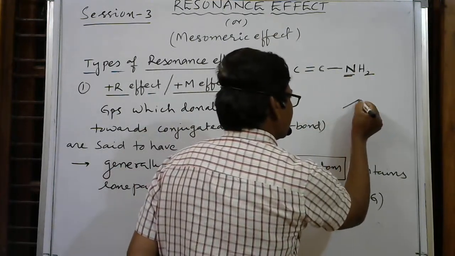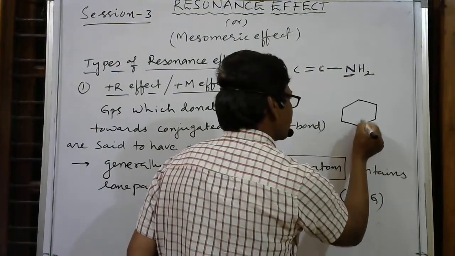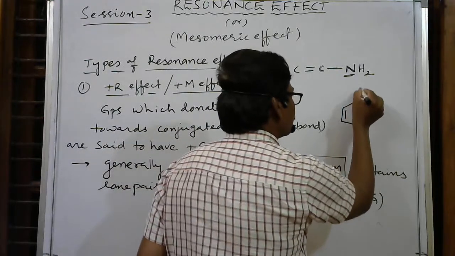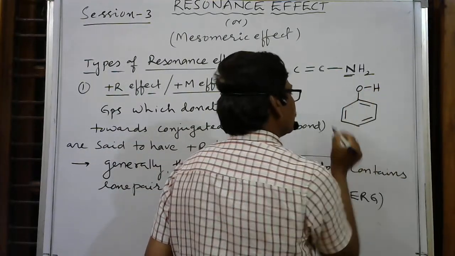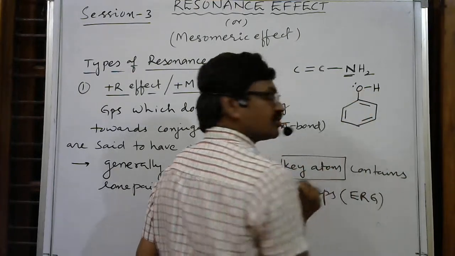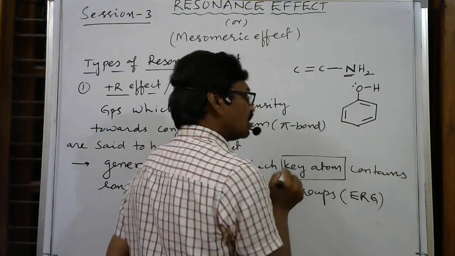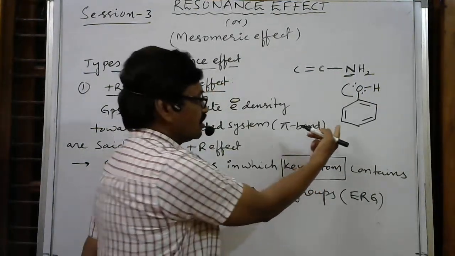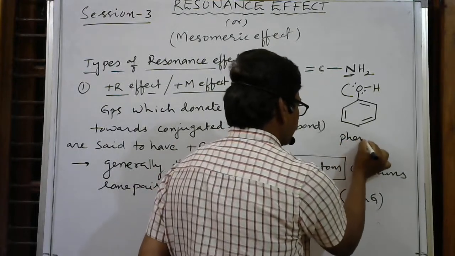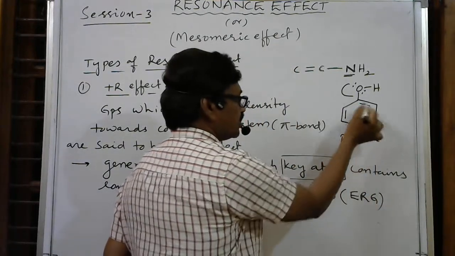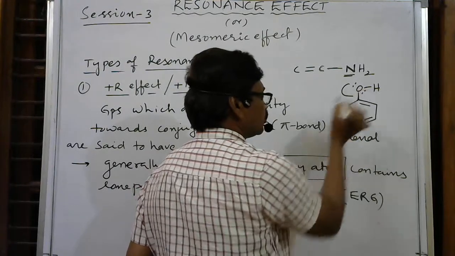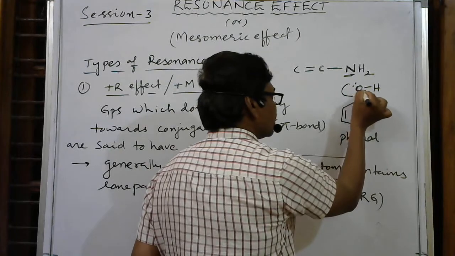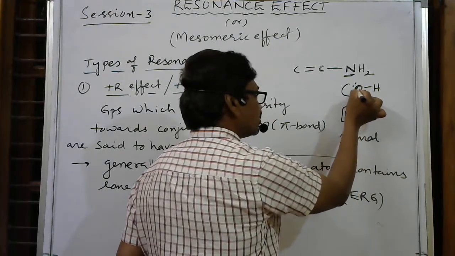Otherwise, here I am writing a benzene ring. Please observe carefully. Benzene ring. Here I am writing an OH group. On oxygen we have an electron pair. Here is one more example. This is phenol. Here this is the conjugated system. On the conjugated system there is an OH group, meaning this is the benzene ring and on the benzene ring there is an OH group. So this oxygen is directly attached to the conjugated system, so that oxygen is called the key atom.